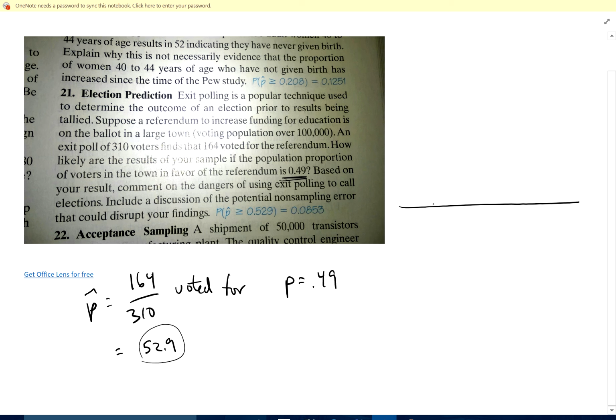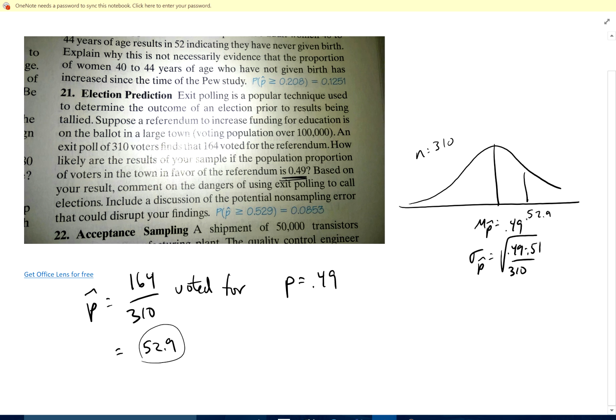Well, let's look at the distribution of samples of size 310. If I take all those samples, it's going to be normal if those two conditions are met. The mean is 0.49 and the standard deviation is the square root of 0.49 times 0.51 over 310. Okay, so we're going to assume that this is normal, that the conditions are met, and we want to know what's the probability that I get 0.529 or more.